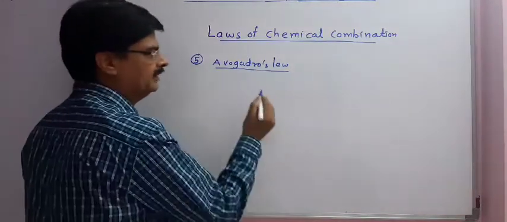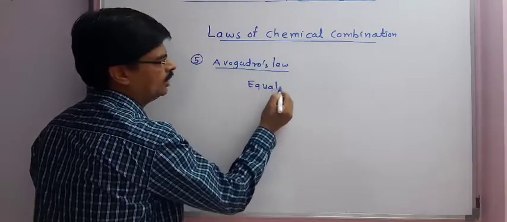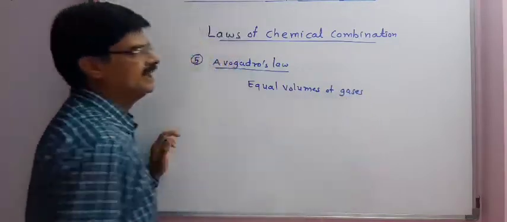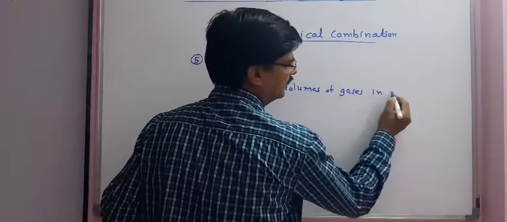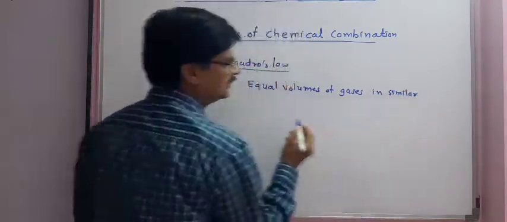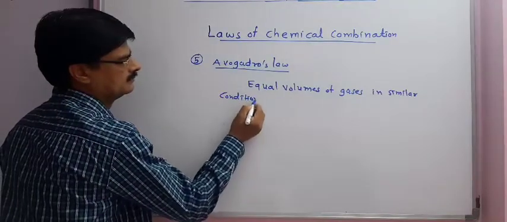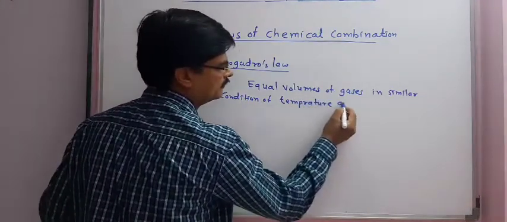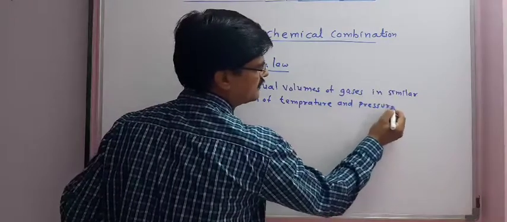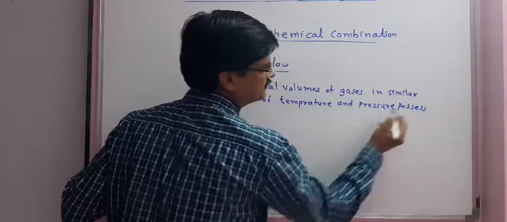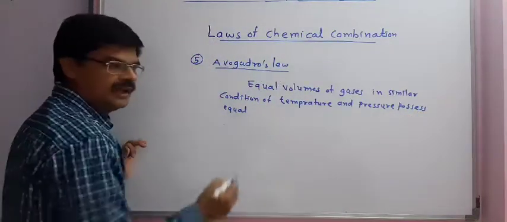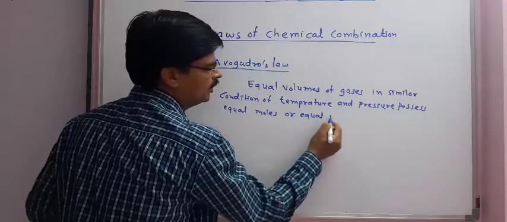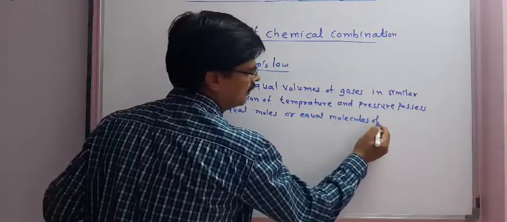According to Avogadro's law, we can say equal volumes of gases in similar conditions of temperature and pressure possess equal number, equal moles we can say, or equal molecules of gas.